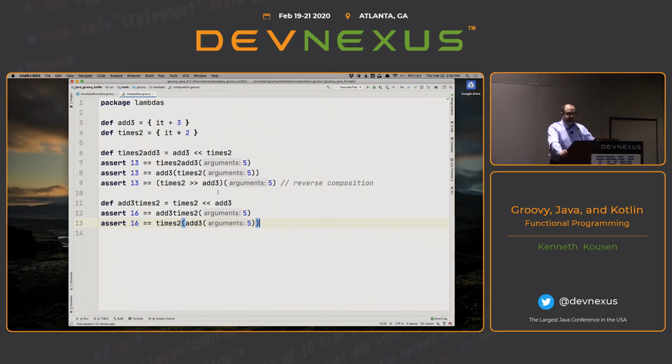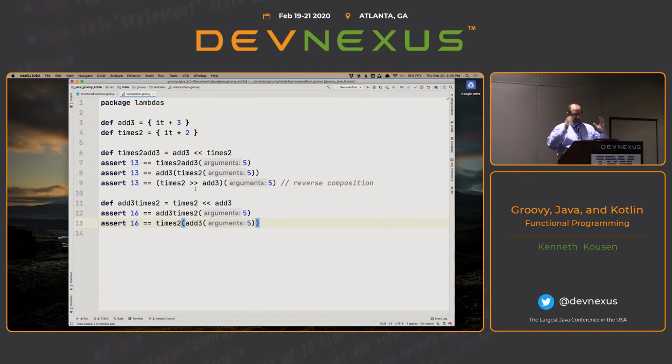Now, in the functional interfaces, like consumer and predicate and function, they do have methods. Like in consumer, they have an andThen method or a compose method, but they're specific to that type. In Groovy, I can use the right shift operator to compose any two closures together to say, take the result of the first one and make it the input to the second one. And that way, it feels more like the Unix operating system, where you got a whole bunch of little functions and you pipe them all together, which is the goal of functional programming.